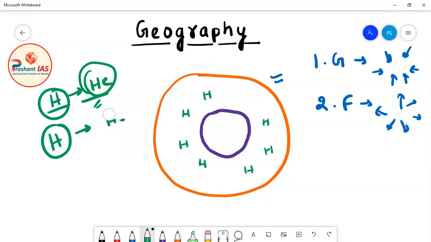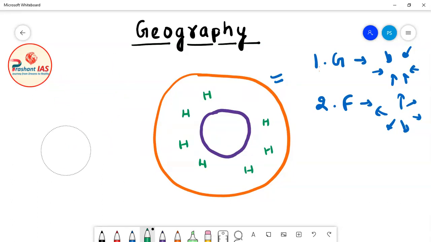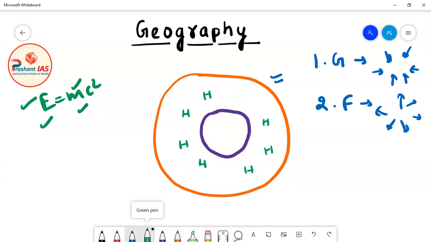Remember the equation given by Einstein. What was that equation? E equals mc squared, meaning energy can be converted into mass and mass can be converted into energy. So in a nuclear fusion reaction, mass converts into energy. But during hydrogen fusion, most of the mass of hydrogen is converted into helium and only a very little amount of mass is converted into energy. What I want to explain is that the sun is still very massive, because now it has helium.